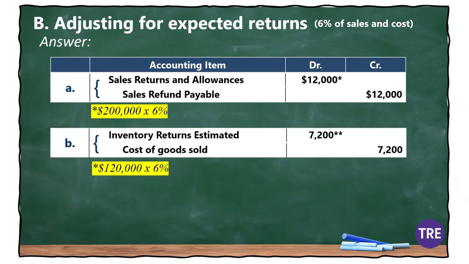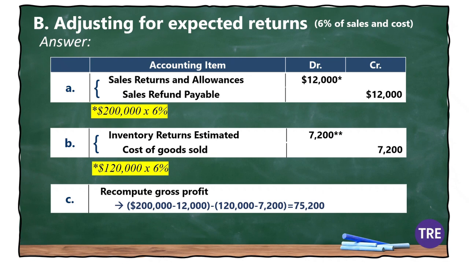Next, on the cost side. 6% of cost of goods sold, that's $120,000 times 6%, gives us $7,200. We record this by debiting inventory returns estimated and crediting cost of goods sold. Here, inventory returns estimated is treated as an asset, because the company expects to get some inventory back.